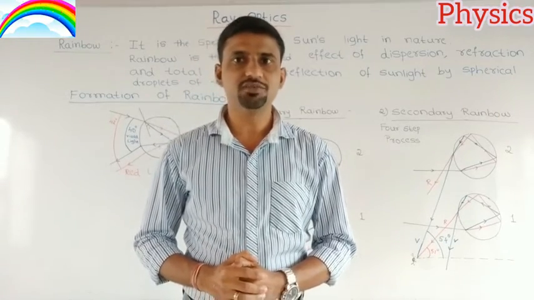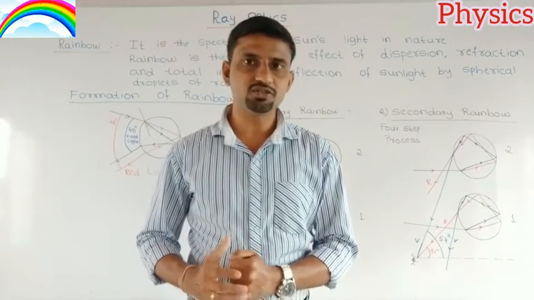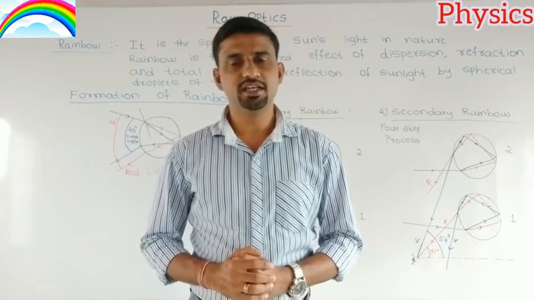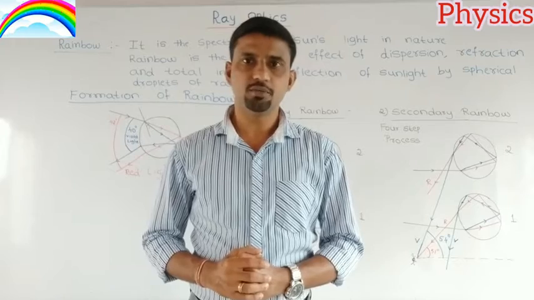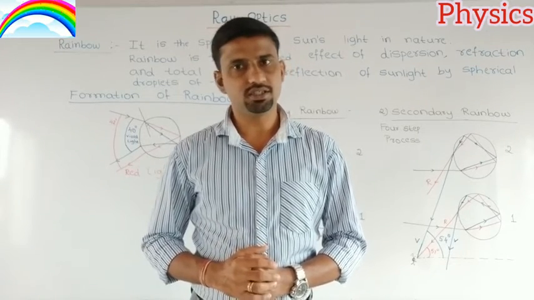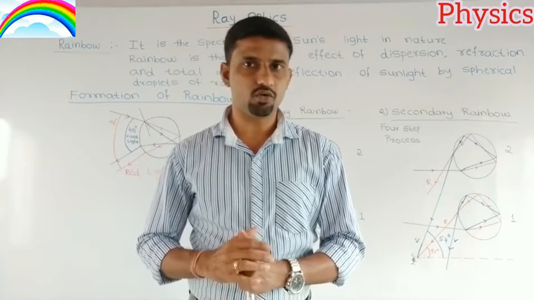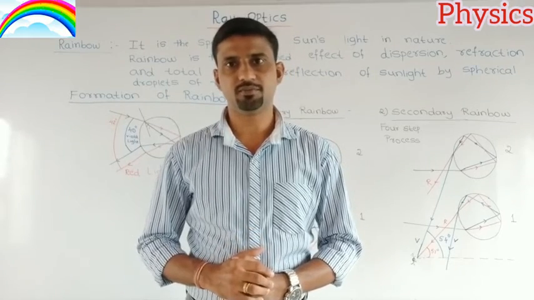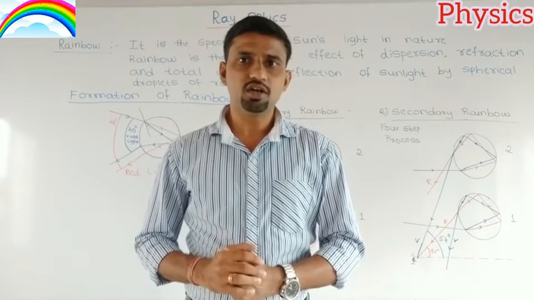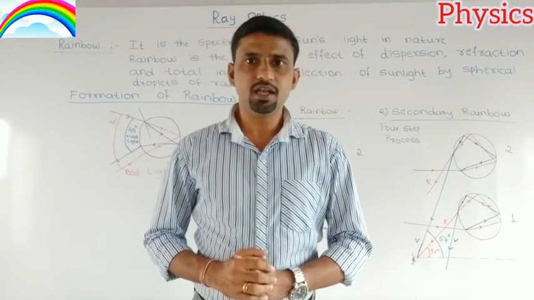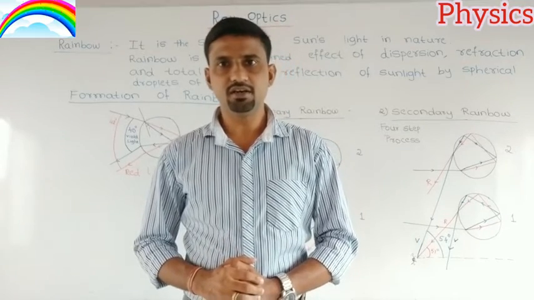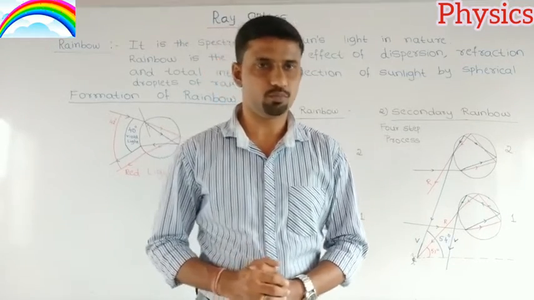Now in today's class we are going to discuss some of the natural phenomena due to sunlight. Dear students, in nature we observe many natural phenomena, and some of them occur due to sunlight. For example, the rainbow is a natural phenomenon which is visible while it is raining and the sun is shining. Let us see what we mean by rainbow.